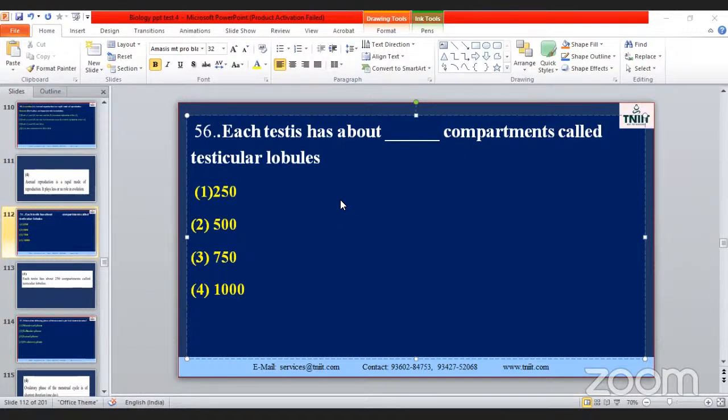Last class, we discussed 55 questions. Today, we are going to discuss the remaining part. Okay, my dear. See the question number 56. Each testis has about the compartment called testicular lobules. Note it down, my dear students.